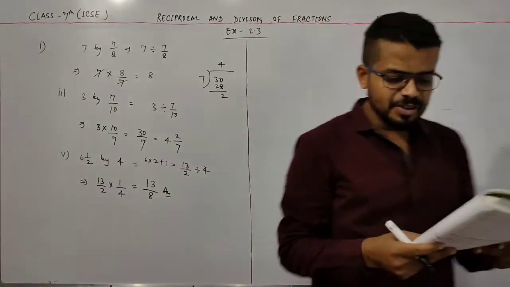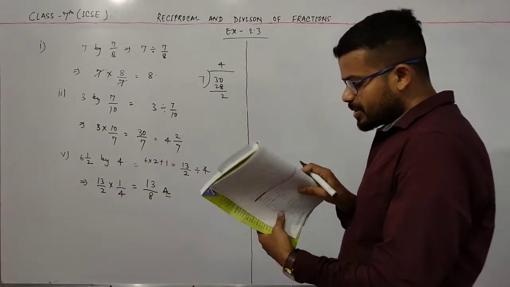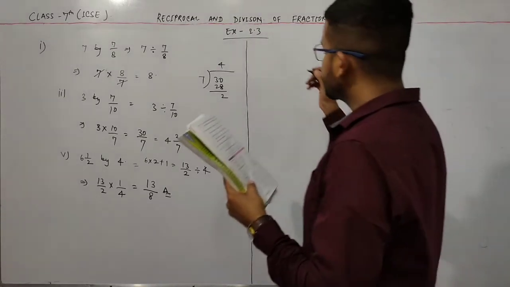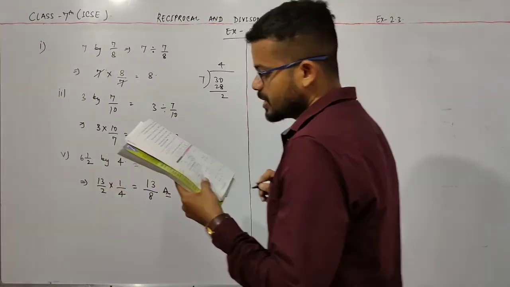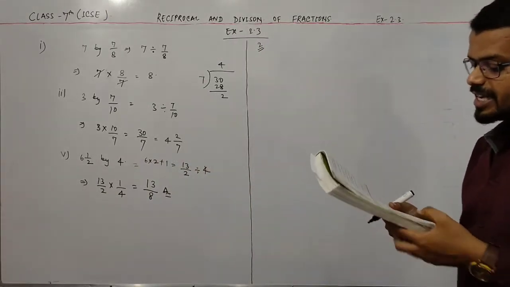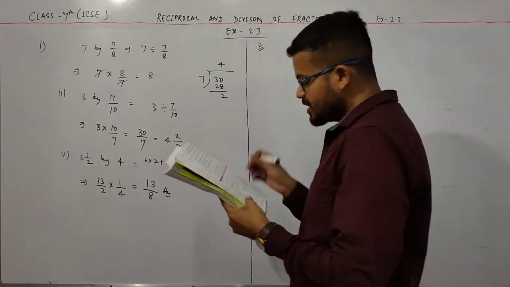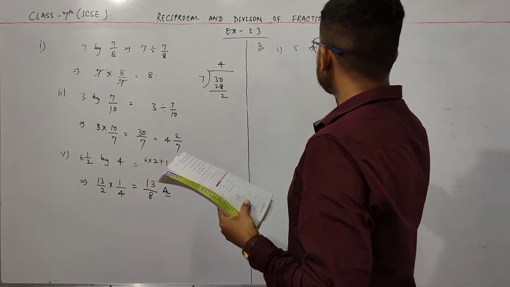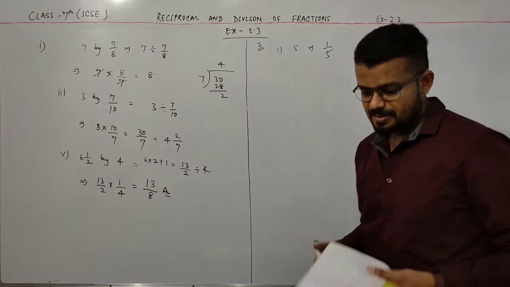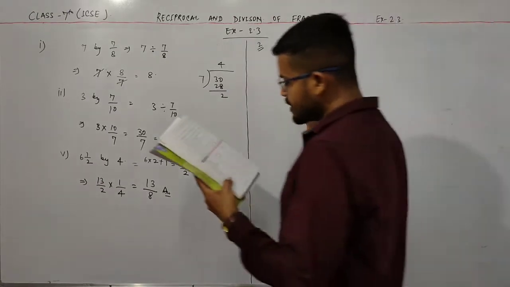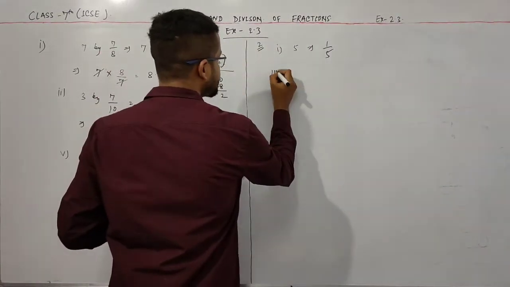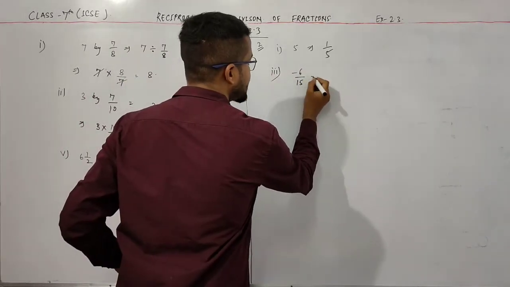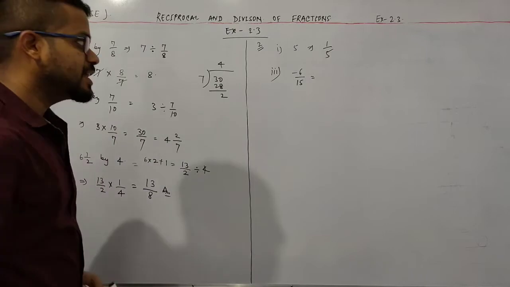Okay. Now the remaining ones you do in your own way or do at your home. Okay. Now come to question number 2. Find the reciprocal of each. So this is a very easy one. So the first one is 5. So the reciprocal of 5 is 1 by 5. It's very simple. Now come to question number 3. Question number 3 is minus 6 by 15. Okay, minus 6 by 15.